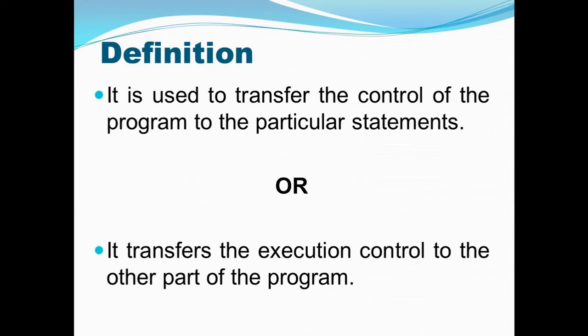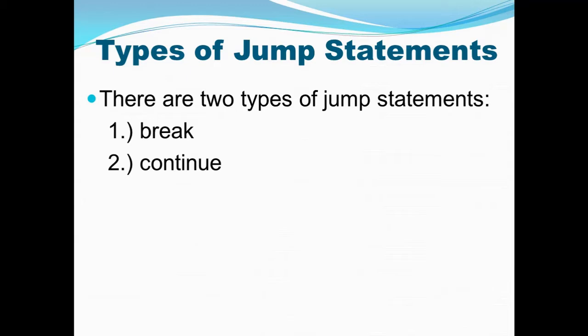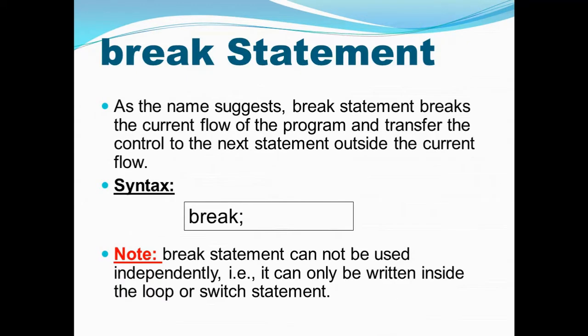So types of jump statement, there are basically two types, break and continue. First one we'll see is break. As the name says, it is used to break our particular program. The formal definition: the break statement breaks the control flow of the program and transfers the control to the next statement outside the current flow. Like I said, it is used to break the flow of the program. If we are running a program and we don't want to run it after a particular statement or condition, then we can break that program.